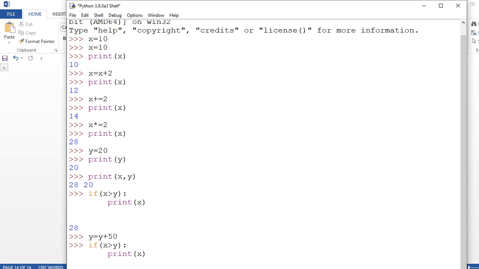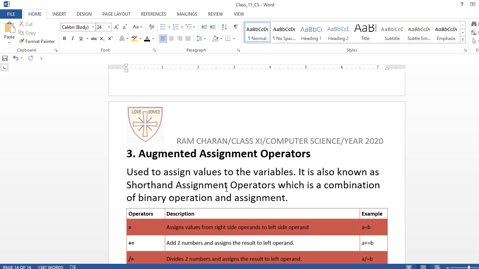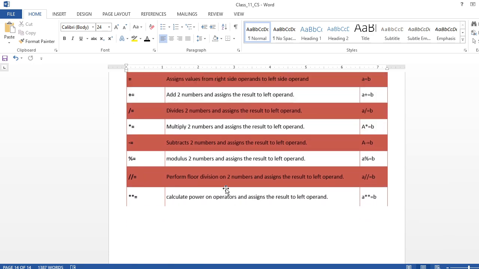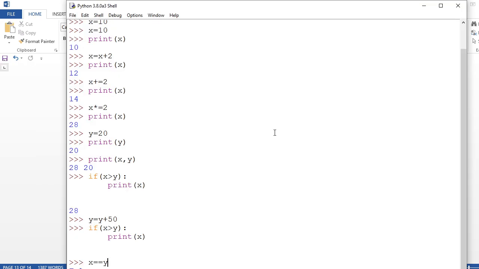that x is equal to y. See, false is coming. This is the relational operator here, double equal to, understand? Here you just check, I had shown you, equal to returns true if a is equal to b. Okay, then again I am going to write something for a true value.